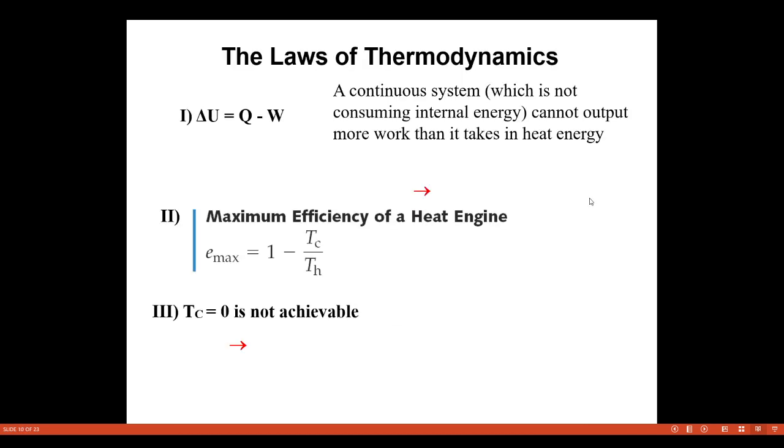Now the first law of thermodynamics states that delta U is equal to Q minus W, where delta U is the internal energy, Q is the amount of heat absorbed, and W is the amount of work done. So a continuous system which is not consuming internal energy cannot output more work than it takes in as heat energy. Then the maximum efficiency of a heat engine is calculated by using 1 minus Tc divided by Th, or you can take 1 minus T2 divided by T1. So Tc equal to 0 is not achievable.